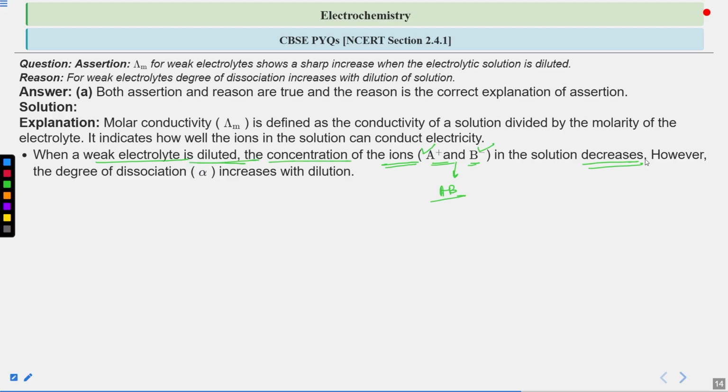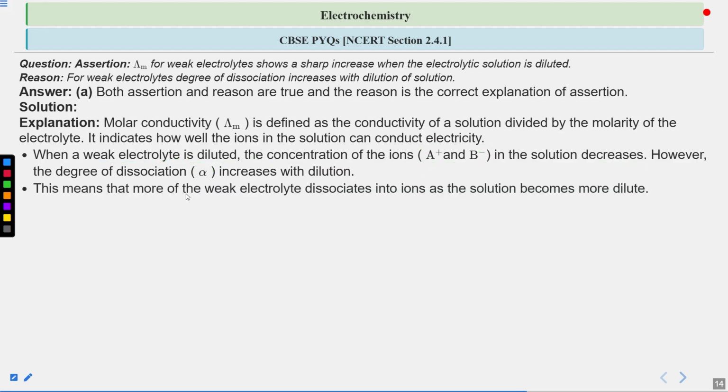This is simple, right? However, the degree of dissociation, that is alpha, increases with the dilution process in the case of weak electrolytes, but their concentration on dilution will decrease.